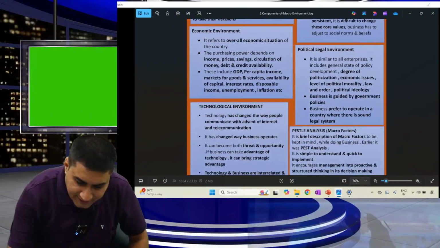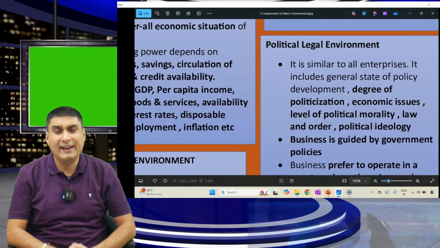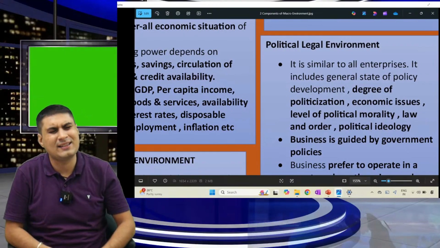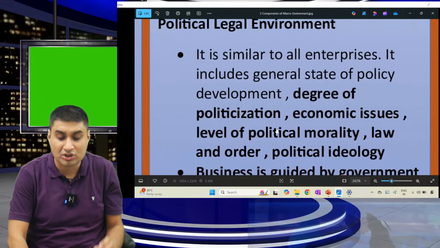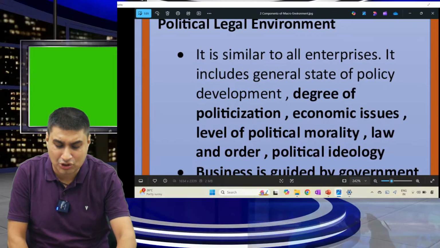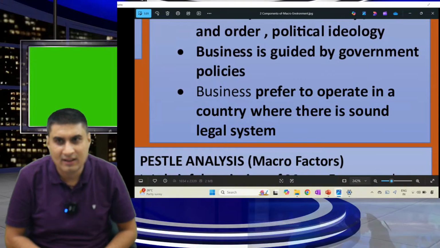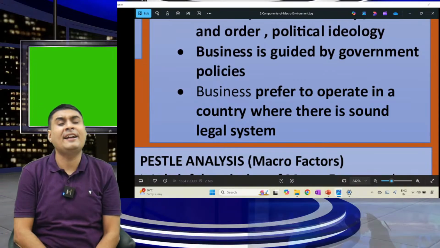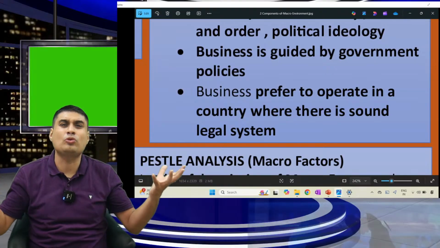Okay. Next. Political legal. Political legal means what? See, politics, does it affect business? Big yes. It is similar for all enterprises. It includes the degree of politicization, economic issues, law and order. Business is guided by government policy. Business prefers to operate in a country where there is a sound legal system.